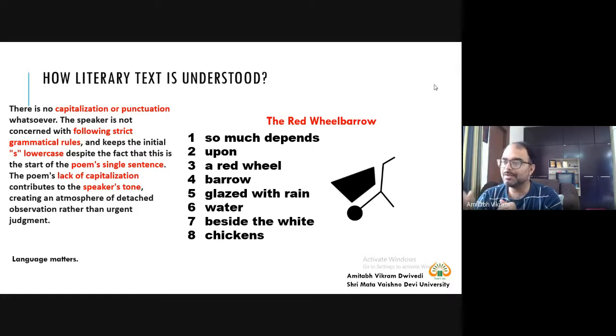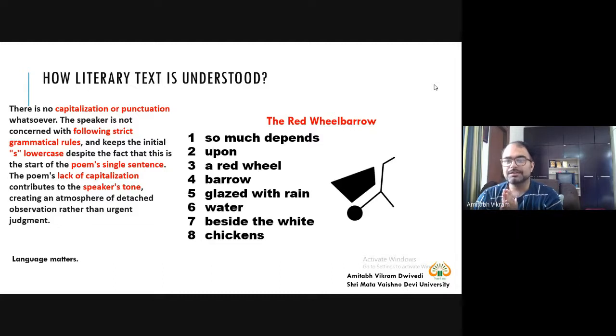Like, depends upon is a phrasal verb, but depends is in one line, upon is in the second line. Red wheelbarrow is one compound, but red wheel is in one line and barrow is in another line. Rain water is again one compound, but rain is in one line, water is in another line. White chickens is again a noun phrase, white is in one line, chickens is in another line.